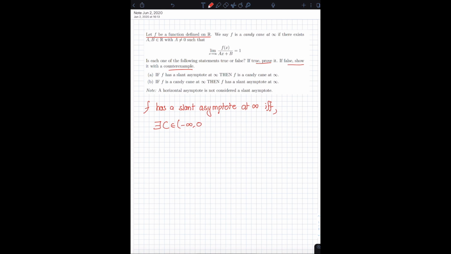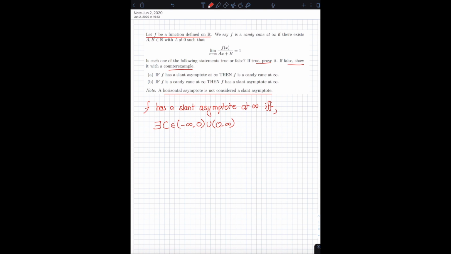Just to state that, this real number does not actually have to be non-zero. It can be a real number that is equal to 0. Over here, c can actually be equal to 0, but the question explicitly states that a horizontal asymptote is not considered a slant asymptote, only for this question.